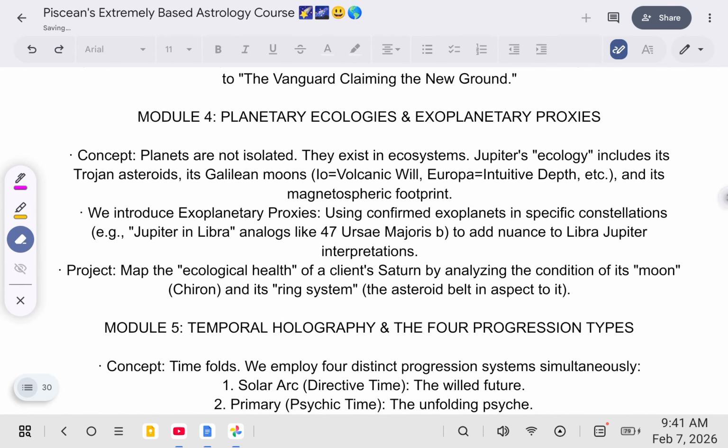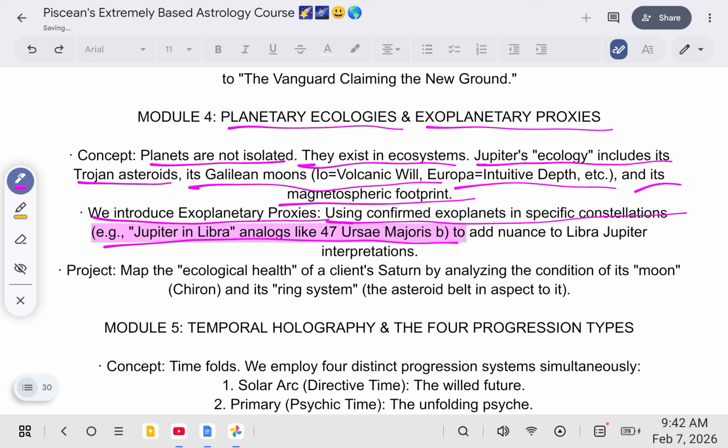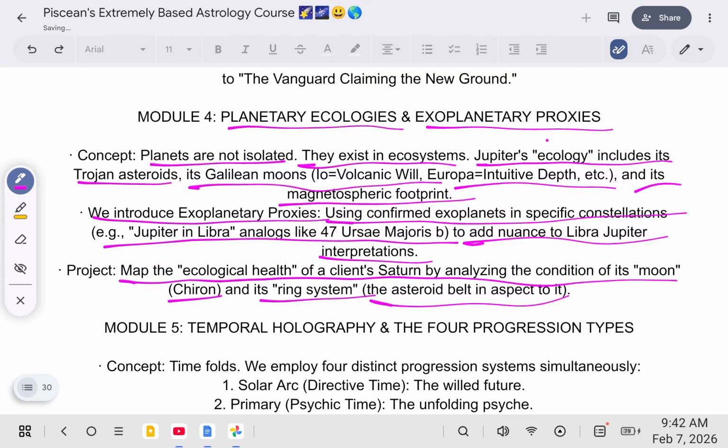Planetary ecologies and exoplanetary proxies. So planets aren't isolated, they exist in ecosystems. Jupiter's ecology includes its Trojan asteroids, its Galilean moons, Io equals volcanic wrath, Europa equals intuitive depth, etc., and its magnetospheric footprint. We introduce exoplanetary proxies using confirmed exoplanets in specific constellations. For example, Jupiter and Libra analogs like 47 Ursae Majoris b to add nuance to Libra-Jupiter interpretations. We can map the ecological health of a client's Saturn by analyzing the condition of its moon, Chiron, and its ring system, the asteroid belt, and aspects to it.